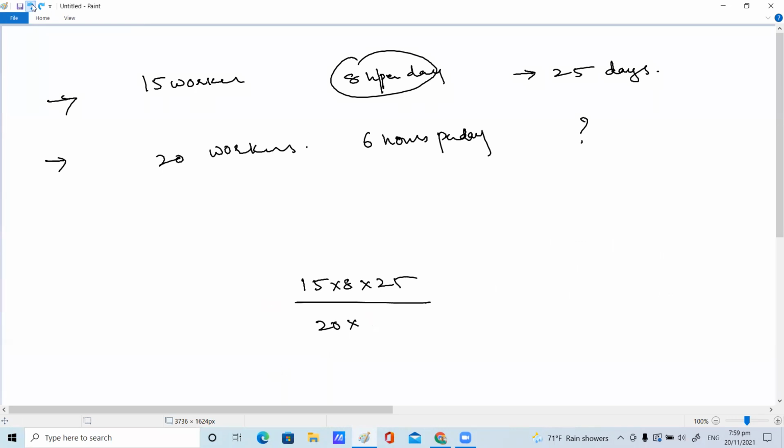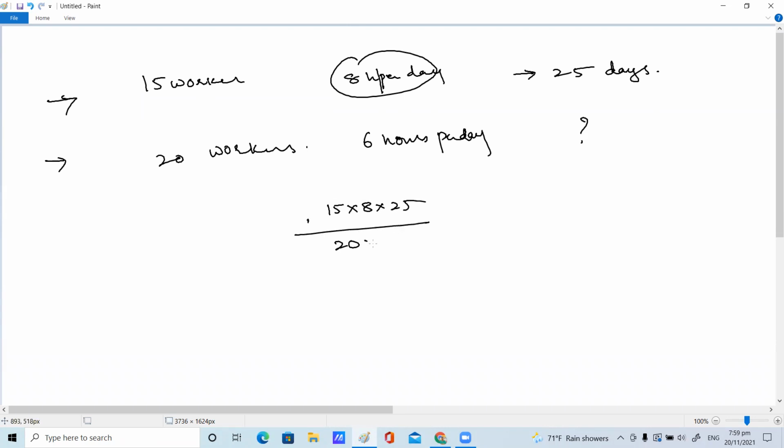Ma'am, 15 into, ma'am, first 15. 15 workers in 25 days means 20 workers in how many days, right? So, how are you getting 15 into 8 into 25 by 20 into 6? It's the same thing only we did, right, ma'am?